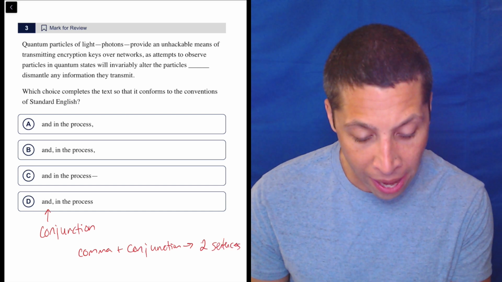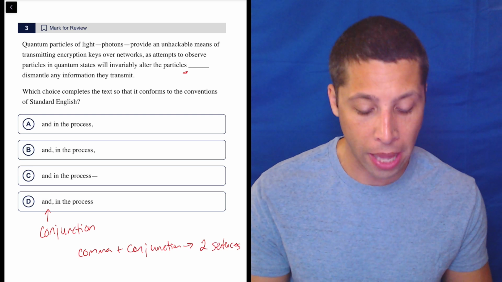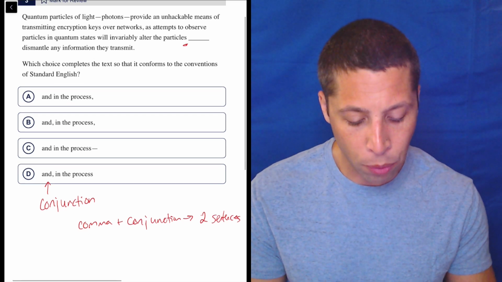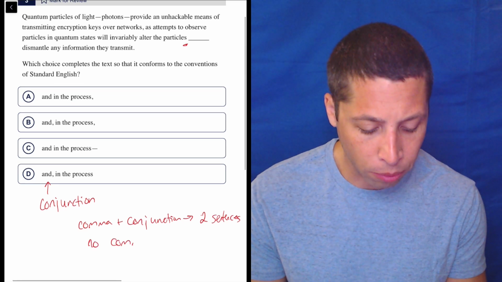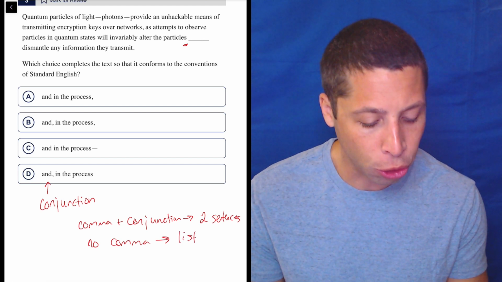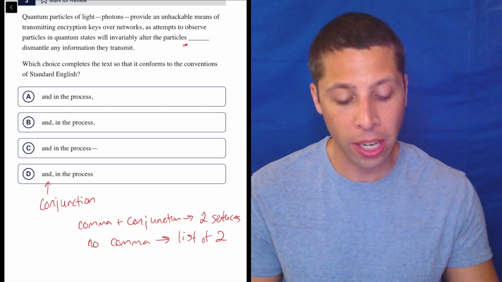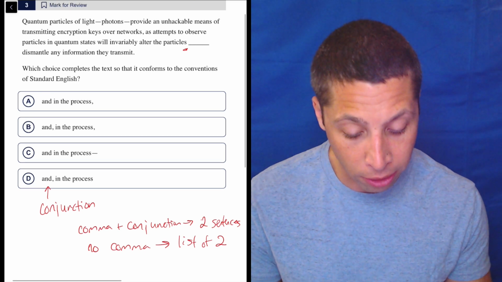But notice, we don't have a comma before that and, right? It's not part of the choices. It's not part of the part right before the blank. So that's not what it's doing. So if we have no comma, what's the reason for that? That's when we're using and to join a list of two things. So I think that's very important for understanding what the right answer is going to be. So let's take a look here.